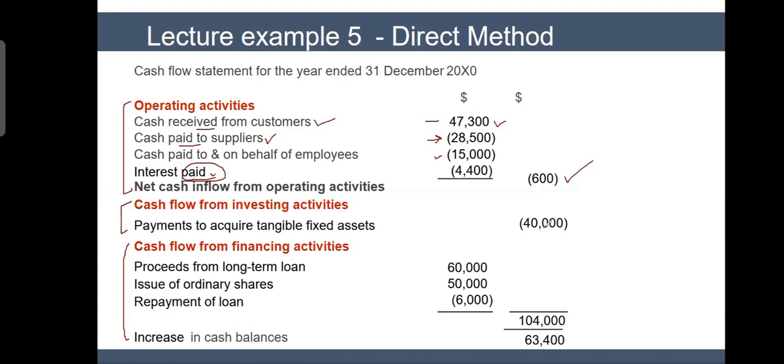Not a very good picture, because if your operating cash flow is negative, it means that you are not generating any cash from your activities. Anyways, let's move forward. Then comes cash flow from investing activities, which is 40,000 negative. It means that we purchased some non-current assets, and when we purchase non-current assets, we pay $40,000. So that is negative because it is cash outflow.